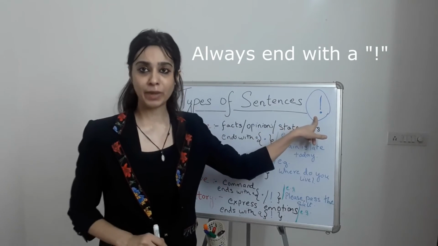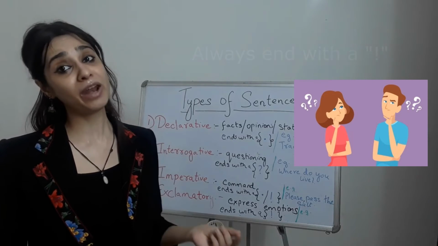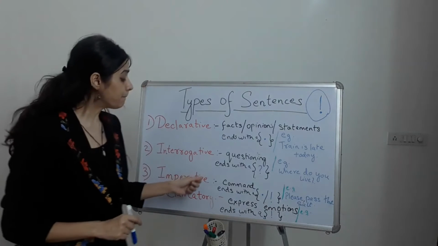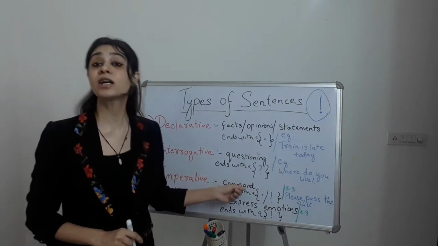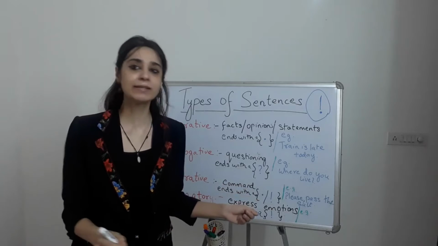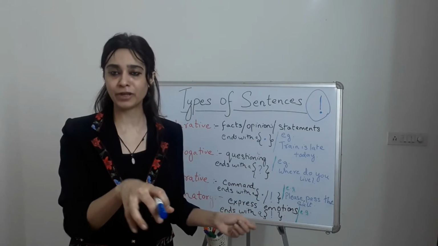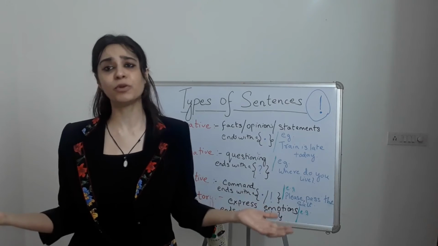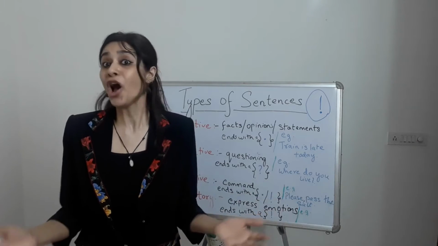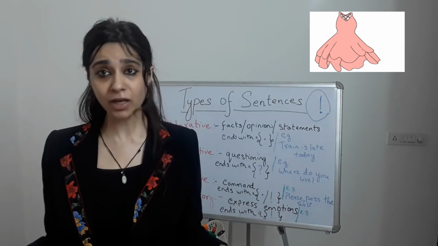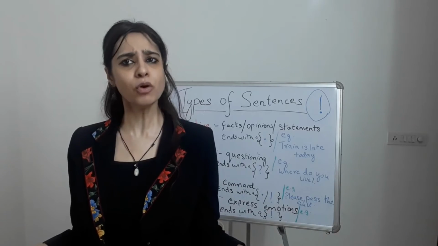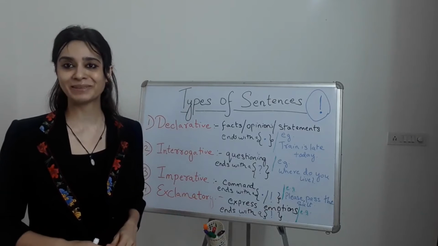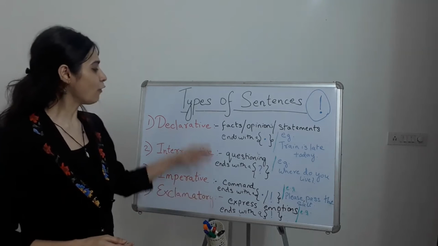Now, there might be a question: how will we differentiate between an imperative and an exclamatory sentence? Always remember, imperative sentences depict a command. So any sentence which depicts a command and has an emotion on top of it will be an imperative sentence. Whereas a general sentence which expresses an emotion, like, wow, it's a pretty dress, is different. I am not giving a command here, I'm just expressing my emotion. So these kinds of sentences are called exclamatory sentences. Got it? Okay. So these were the 4 kinds of sentences.